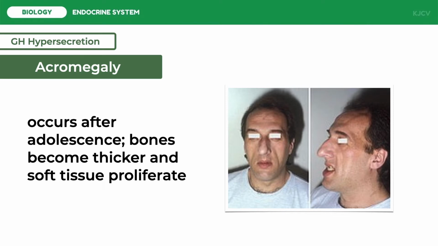A marked coarsening of the features to an almost ape-like appearance gradually develops as the jaws and cheekbones become more prominent because of the thickening of the facial bones and the skin. The hands and the feet enlarge, and the fingers and toes become greatly thickened. Peripheral nerve disorders often occur as nerves are entrapped by overgrown connective tissue or bone.